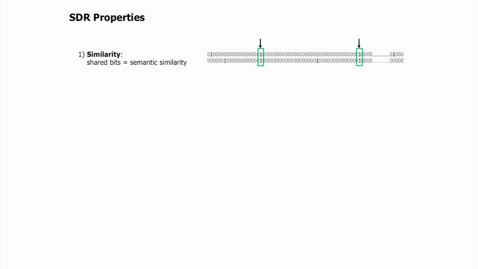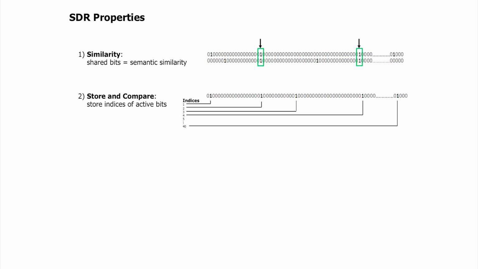The second thing is, what if I wanted to store one of these patterns and recognize it later? We're certainly going to want to do that in the brain. We want to say, oh, I've seen this before. What is it? How would I go about that? In a computer, we might save all 2,000 bits. But here, we're not going to do that. We're going to say, let's just save the locations of the 40 bits that are 1.